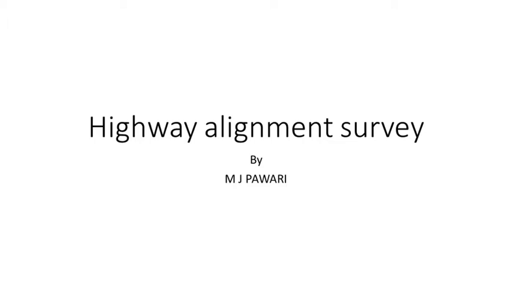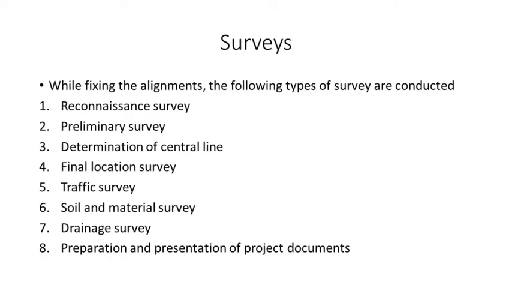Okay, so this is our topic, the highway alignment and survey. In the previous lecture, we discussed the different surveys: the reconnaissance survey, ground reconnaissance survey, then preliminary survey, and now we are to discuss the next. This is the list of surveys we are going to conduct while fixing the alignment: reconnaissance survey, preliminary survey, determination of central line, final location survey, traffic survey, soil and material survey, drainage survey, preparation and presentation of project document.